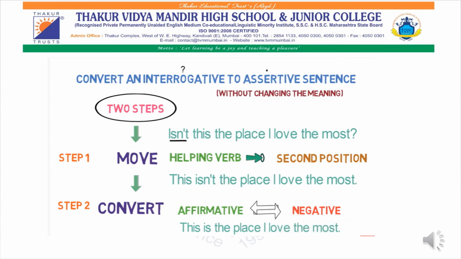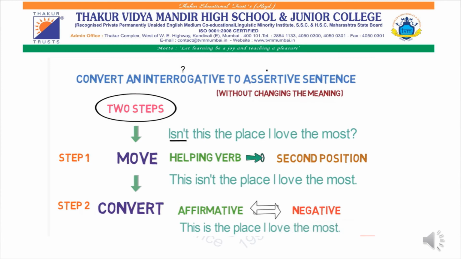Now we will study how to convert an interrogative sentence to an assertive sentence, from a question mark to a full stop, without changing the meaning. It is very simple. We have to follow two steps only. Previously the first step was to convert and then move. But when they tell you to convert an interrogative sentence to an assertive sentence, then the first step is to move the helping verb to its second position and then convert.